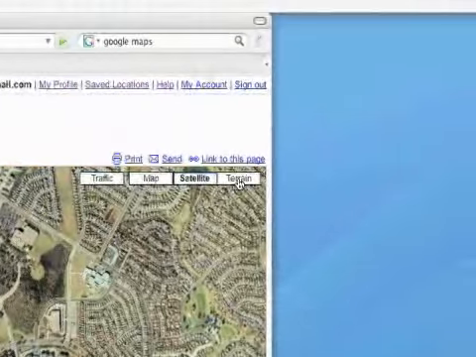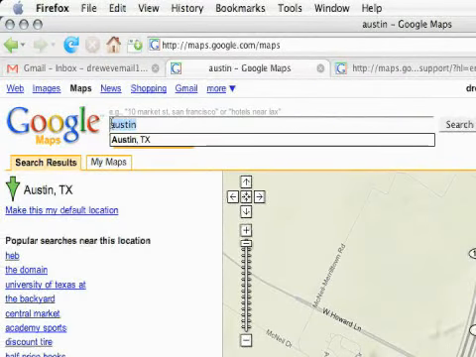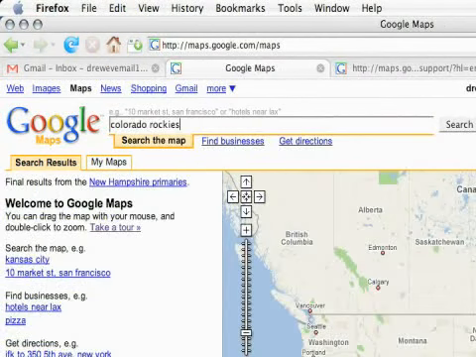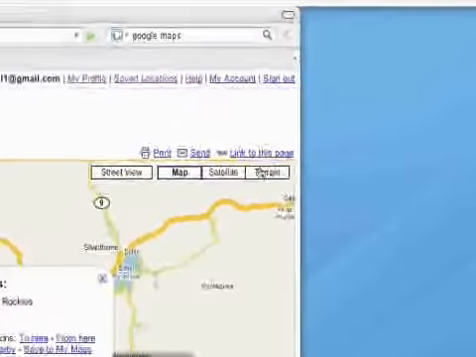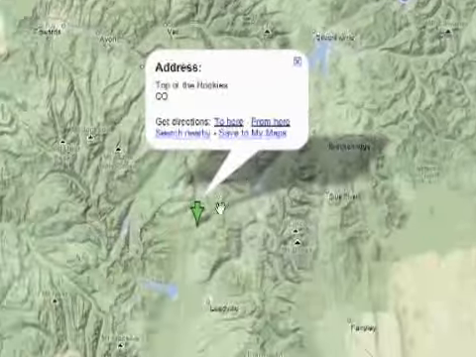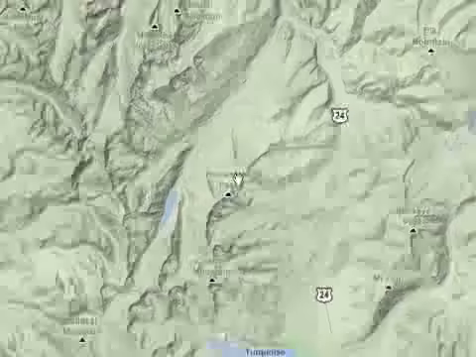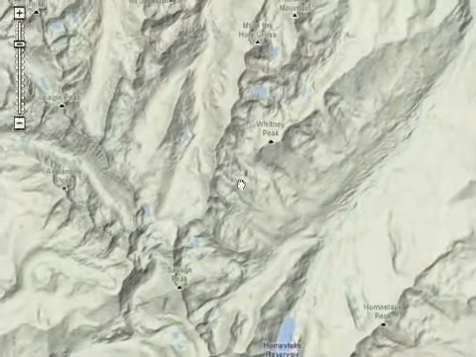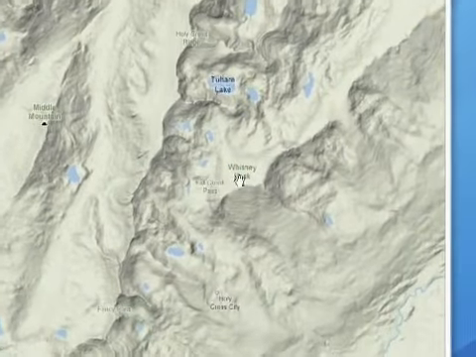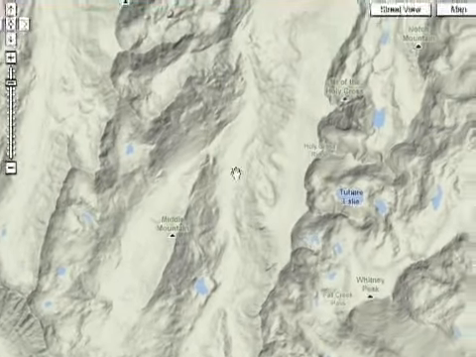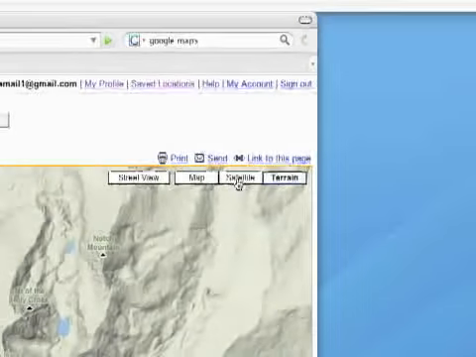Your other option is terrain. And let me just show you what this actually looks like. It takes me to the top of the Rockies. And when I put it on terrain view, you can see what this is doing. This is like a new view they added recently, and you might find it useful, especially if you're looking at something like this, Colorado Rockies. So those are the different options for navigating maps, and also kind of your basic map views.